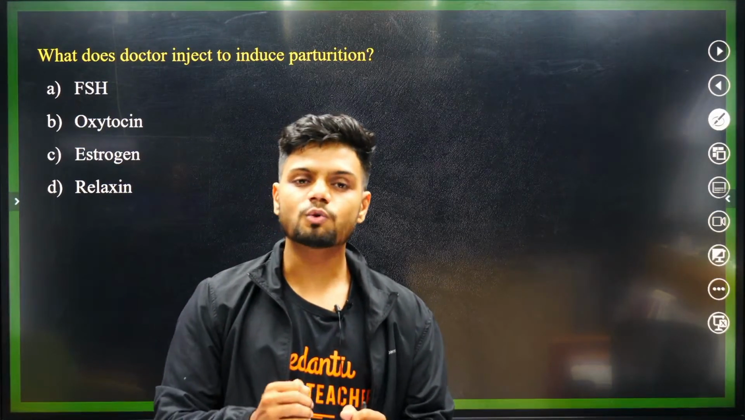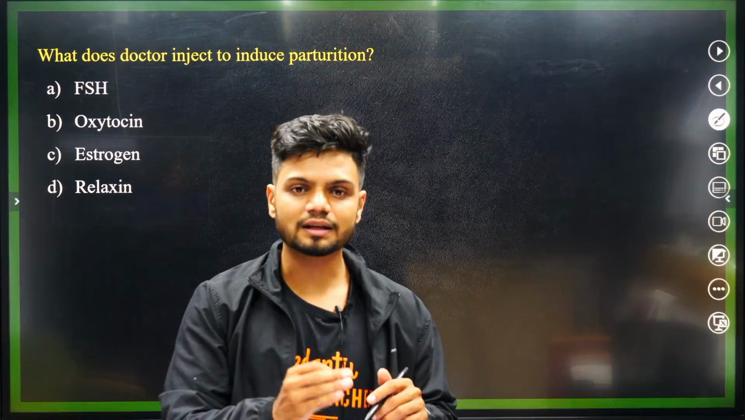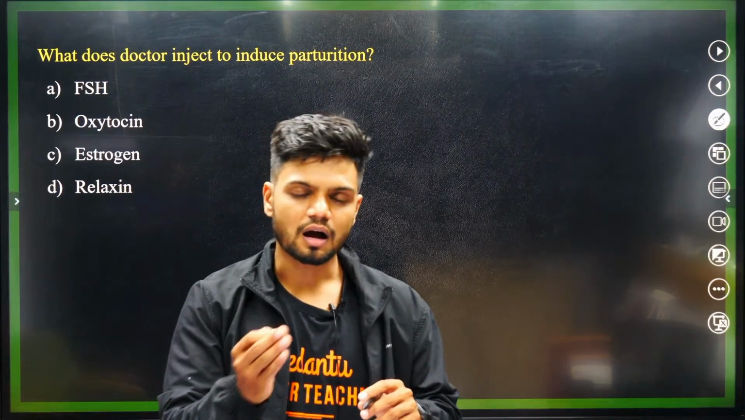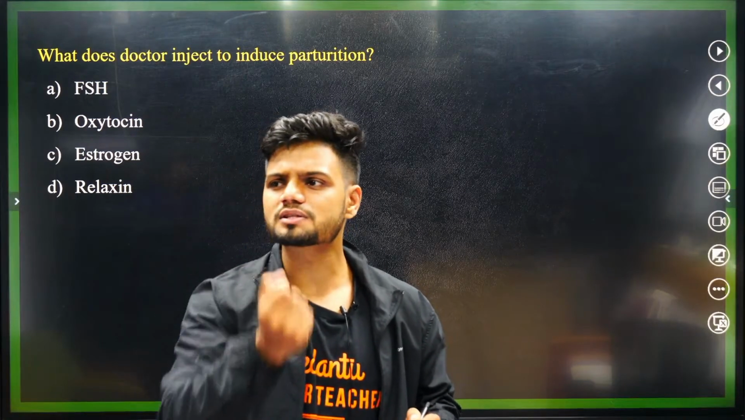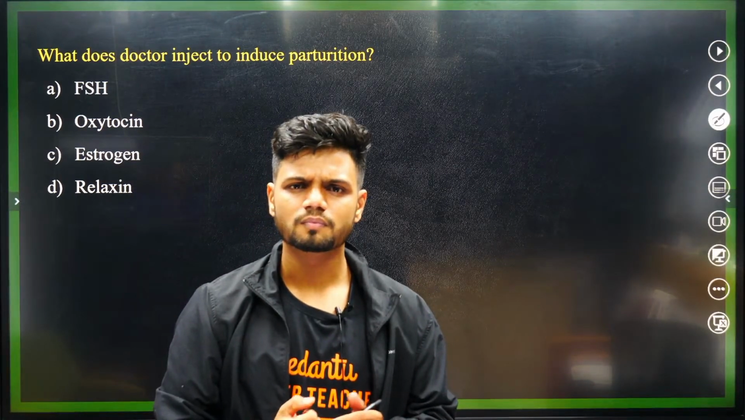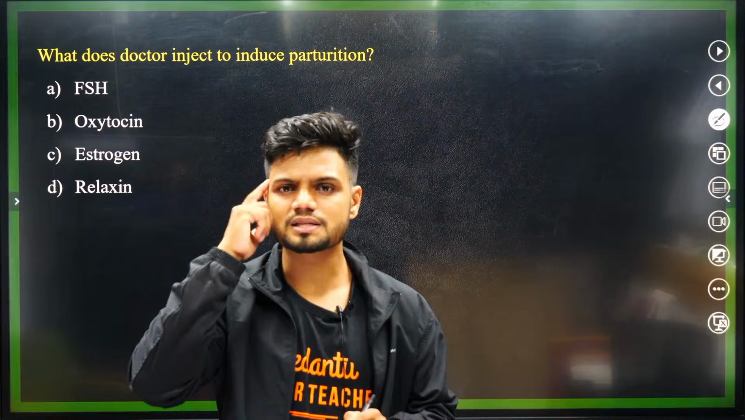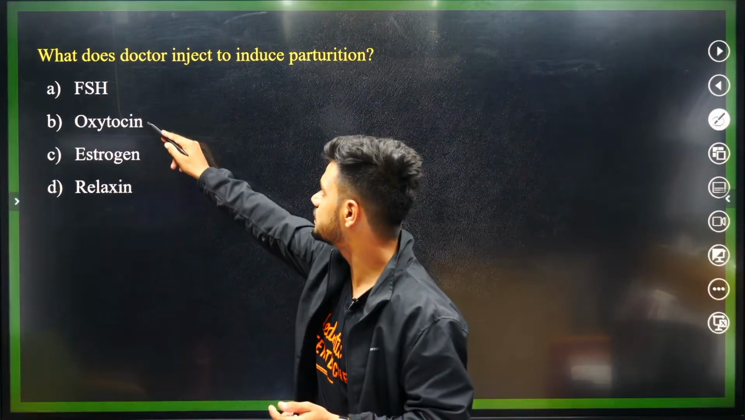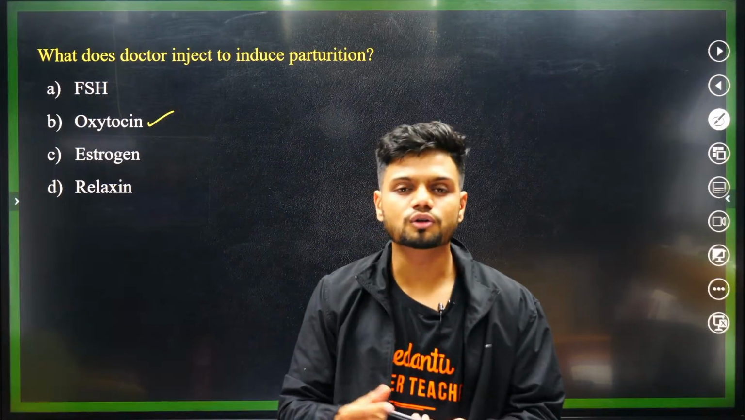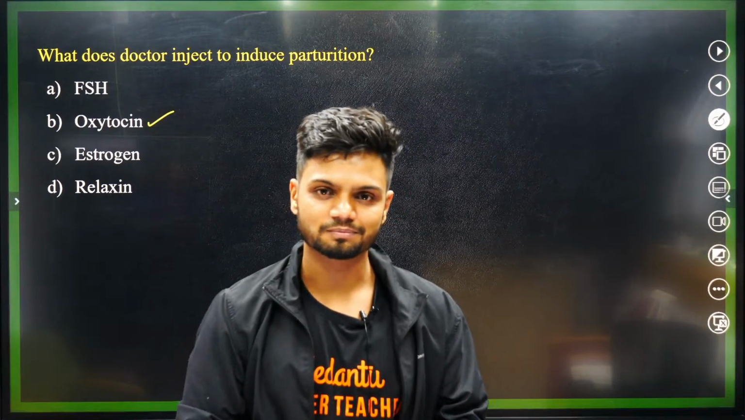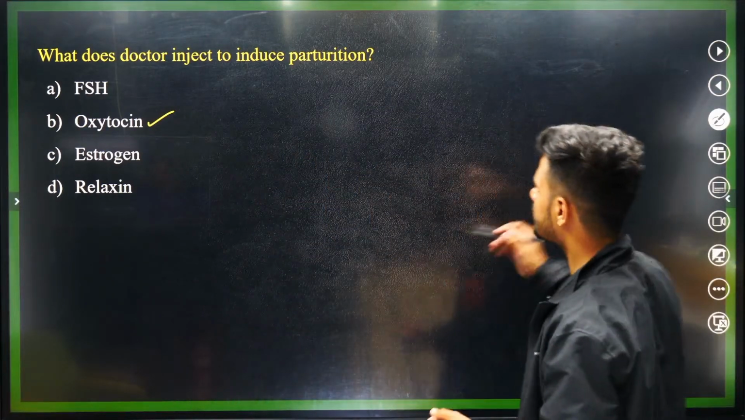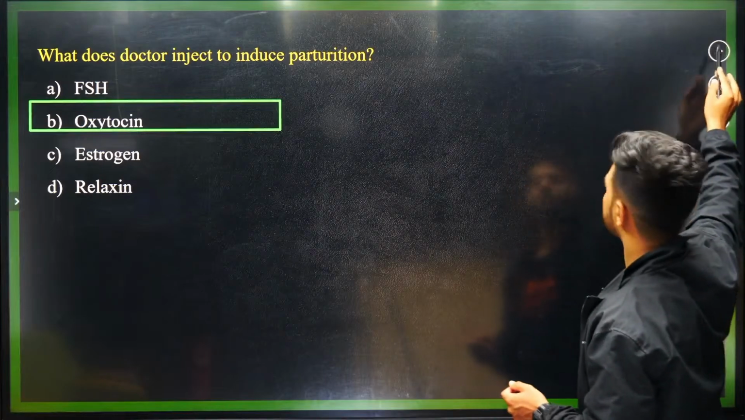Students, when you were learning about the fetal ejection reflex, from the maternal pituitary one hormone is released, no? What is that hormone? That is oxytocin. So the doctor will inject oxytocin if the parturition is not happening. Nice question. Next question, students.